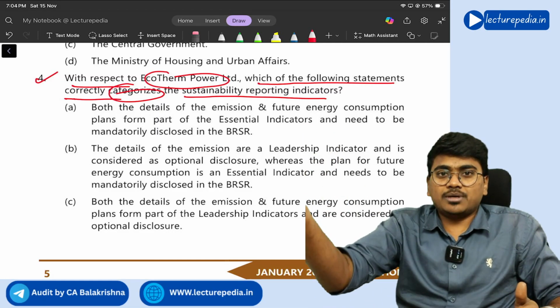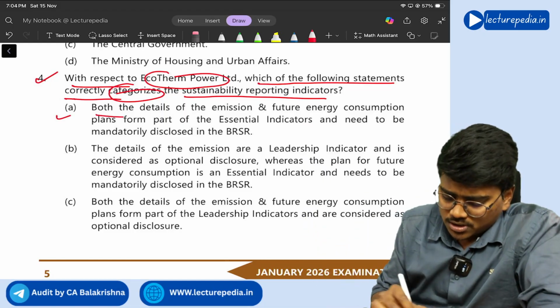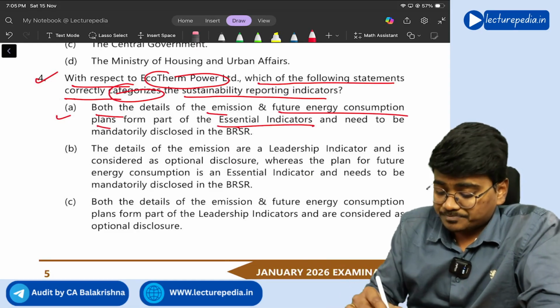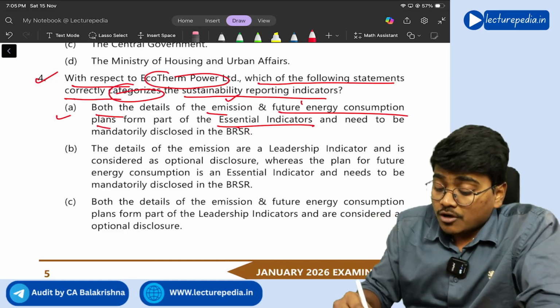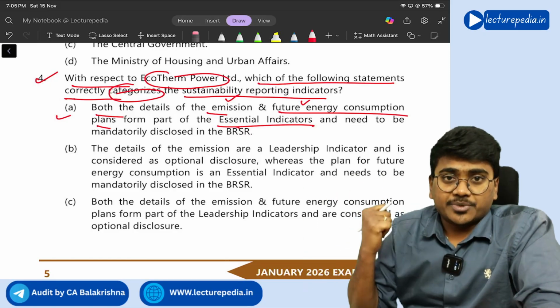About the future will be leadership, correct or not? So option A says both the details of emission and future energy consumption plans are essential. No, emission in the current period is an essential indicator, and the future energy consumption forecast is a leadership indicator.